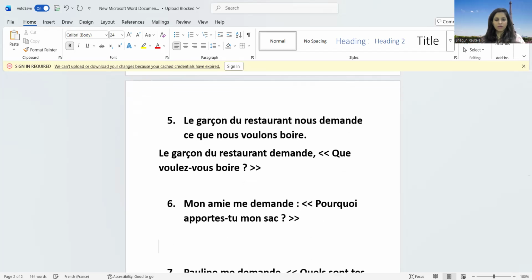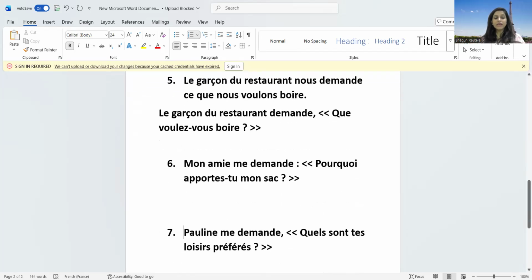mon ami. I hope that you are understanding. Keep practicing. Okay, there are so many sample papers available. Keep practicing from last year board papers. The more you practice, the more this topic becomes very clear. The most beautiful part of this topic is that the tenses remain same here. In English, tenses change, but here in French, whichever tense is given, you have to take the same tense. So that's really easy. My friend is asking me, so whosoever is talking to whom, just take it.